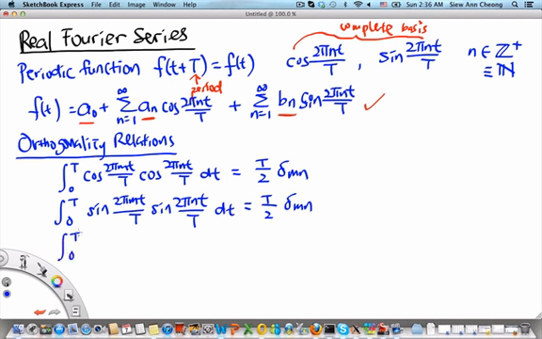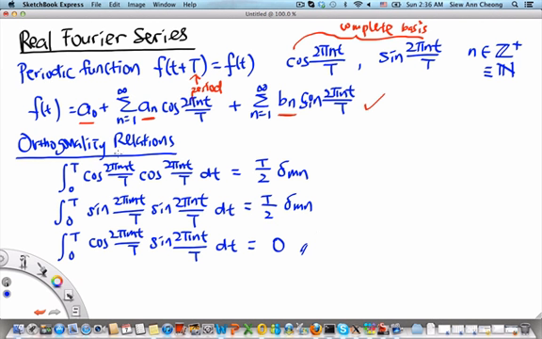And finally, the integral from 0 to T of cosine 2 pi mt over capital T times sine 2 pi nt over capital T dt is identically 0.